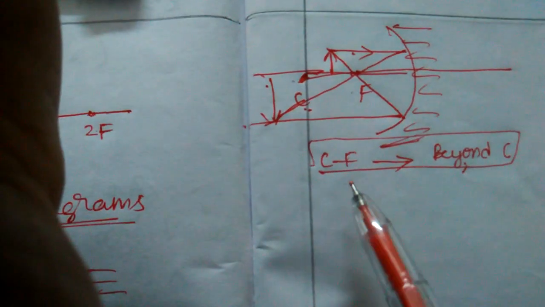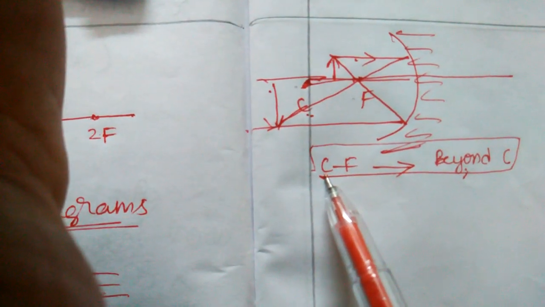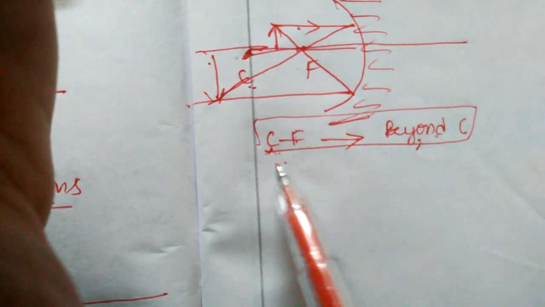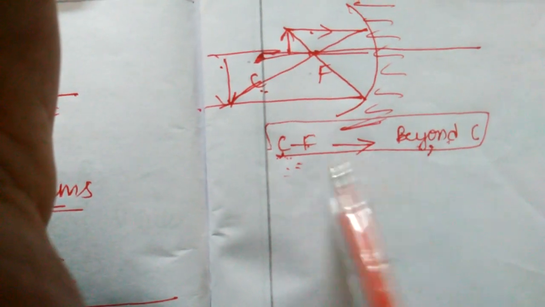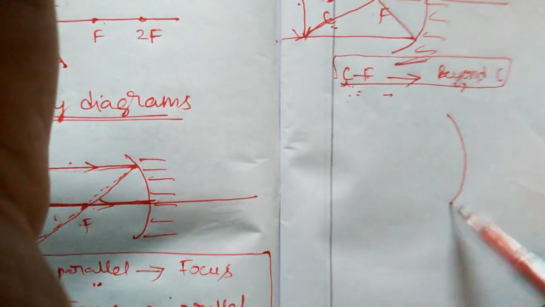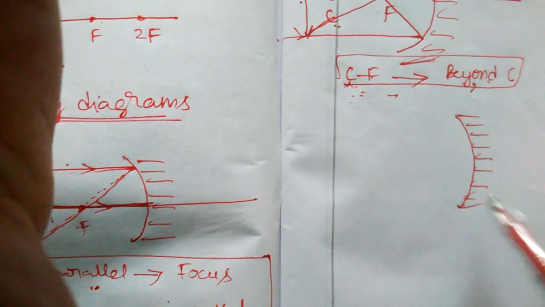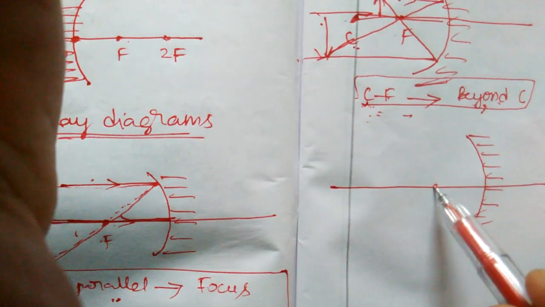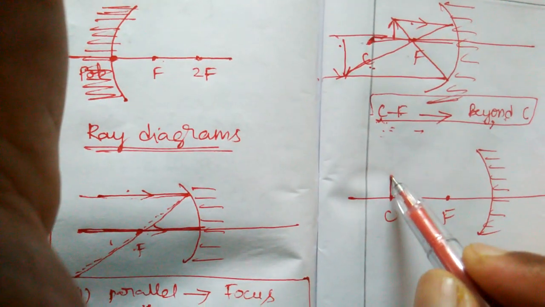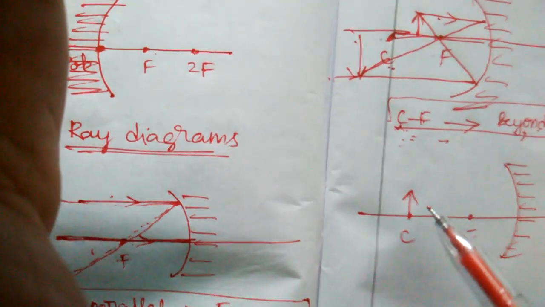Please observe the link. When we place the object beyond C, the image forms between C and F. When we place the object between C and F, the image forms beyond C. These two are converse. Please keep it in mind. Similarly, consider F and C. When we place the object at C, what happens?